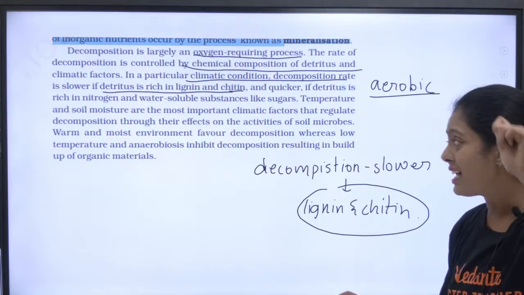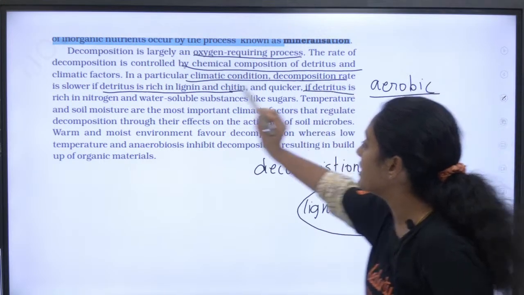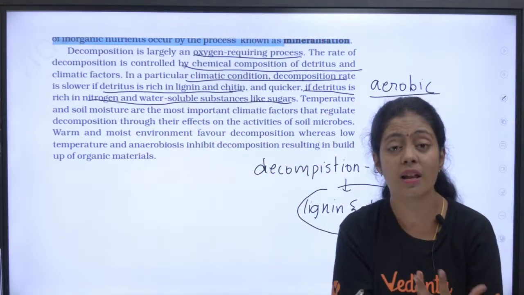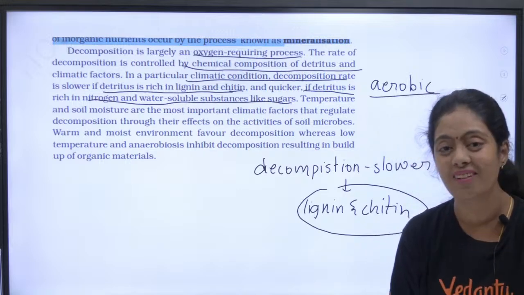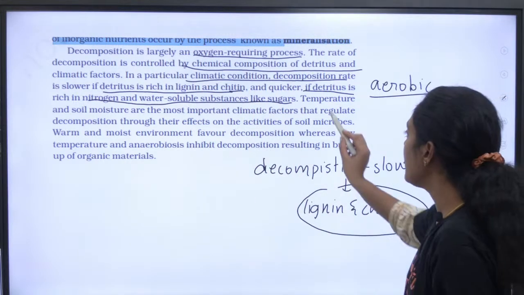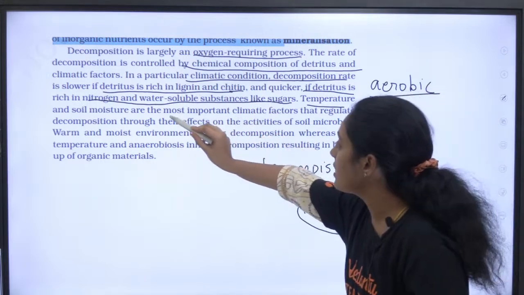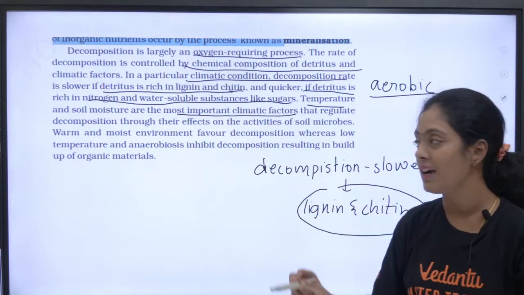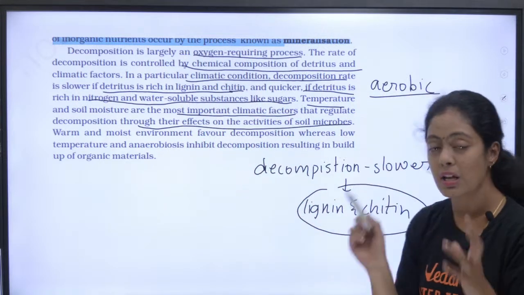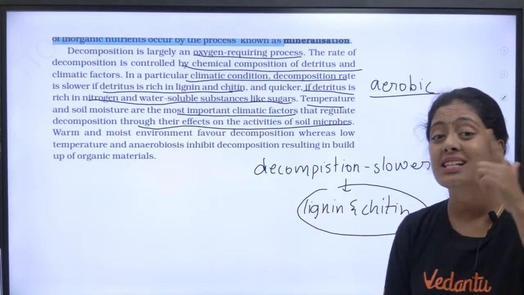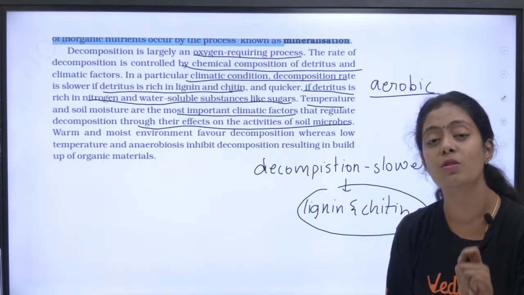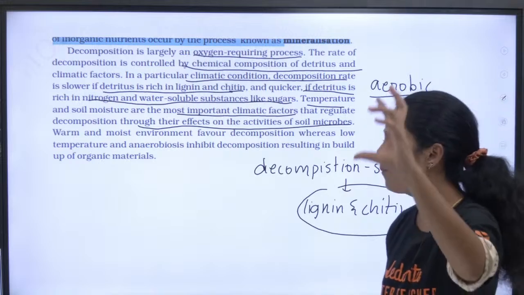But see the second statement. If the detritus is rich in nitrogen and water soluble substances like sugar, the decomposition is very, very high. We have a PYQ from here, pasanga. Just wait. Temperature and soil moisture are the most important climatic factors that regulate decomposition through their effects on the activity of soil microbes. Warm and moist environment, both of them are very, very important for the decomposition rate. It determines the decomposition rate.